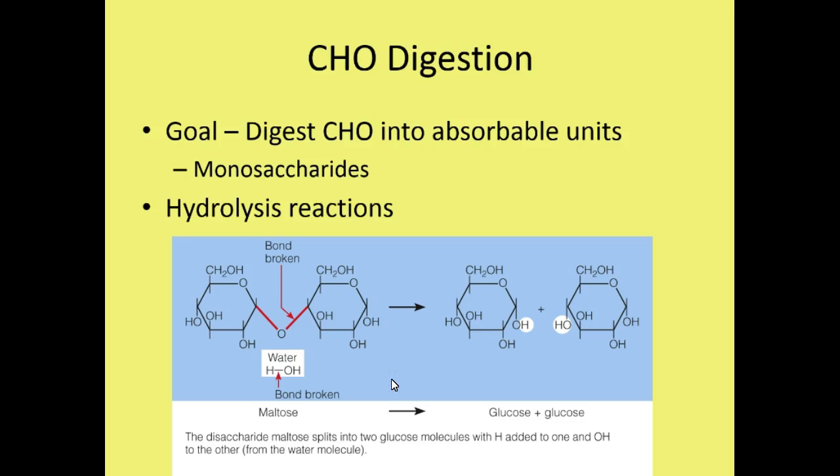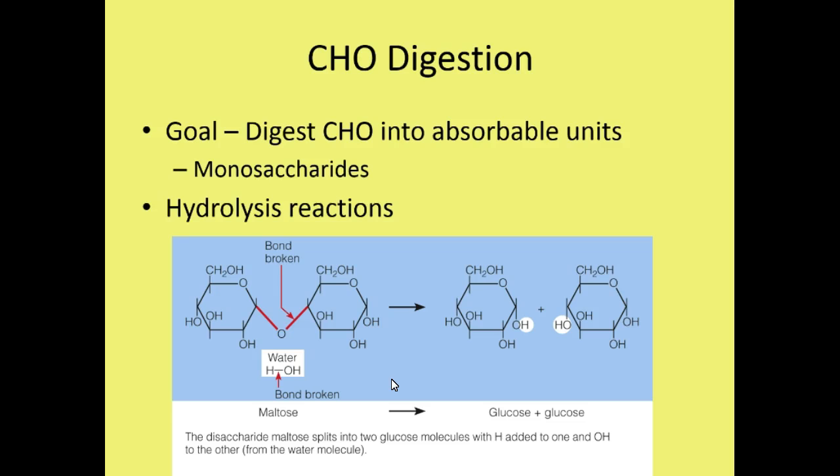The goal of carbohydrate digestion is to break down all of the carbohydrates from our diet into absorbable units. The only way carbohydrates can be absorbed in the GI tract is in the form of monosaccharides, or single carbohydrate units. So throughout the GI tract, we need to gradually start breaking down the disaccharides into single monosaccharides and the polysaccharides into single monosaccharides. This will happen using hydrolysis reactions.